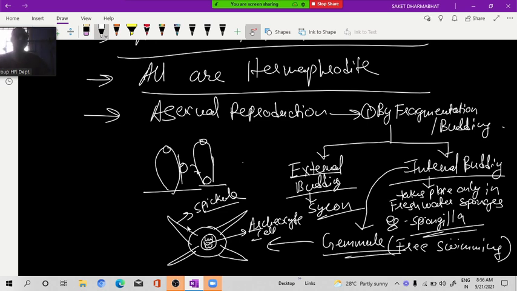Otherwise, no sponge is freely swimming. They are all sedentary or sessile. But this gemmule alone is free swimming. Sir, the gemmule is the internal bud, sir. Yes, internal bud. It comes out from the spongocoel and swims. Then wherever it stops, it forms Spongilla and becomes sessile. Spongilla and Sycon are both members of phylum Porifera, sponges. Clear up to here?